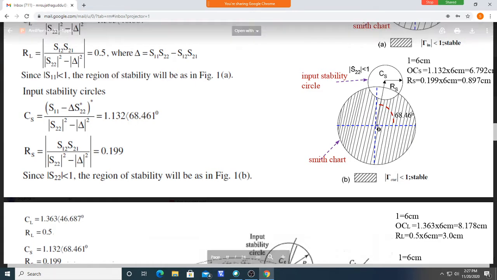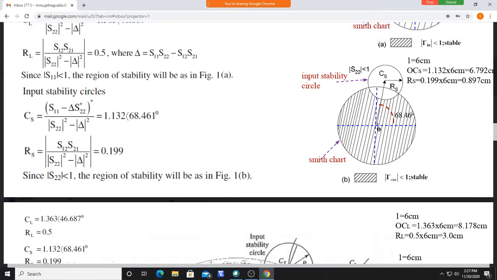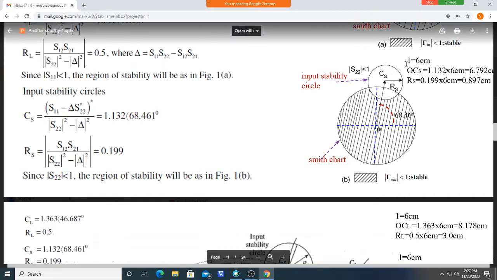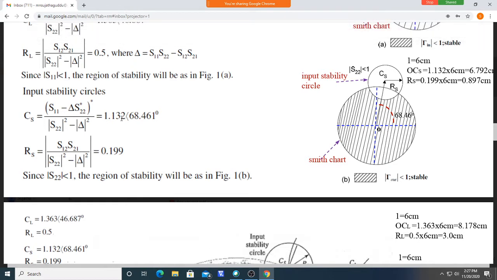Using a scale I measured the distance, and the radius is 6 centimeters, so 1 represents 6 centimeters. But I want 1.132.